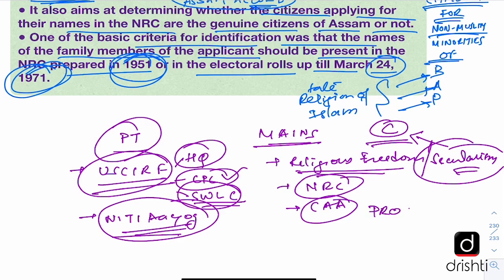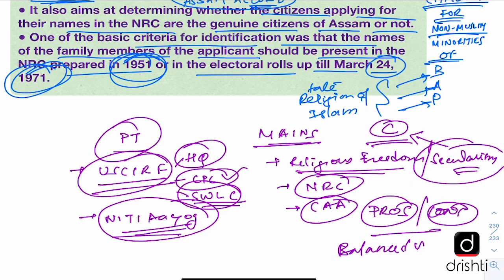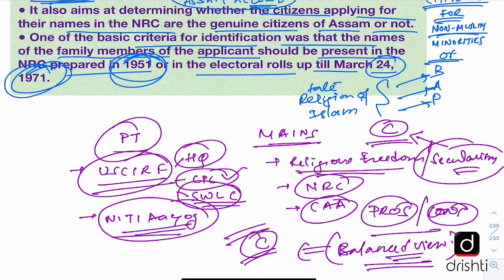So you should be aware about the pros and cons of these issues, and then finally you should take a very balanced view, and this balanced view will come from adhering to the ideals of the Indian Constitution, that you don't go against democracy, you don't go against secularism, you don't go against all the values that have been enshrined in the preamble of the Indian Constitution. That will allow you to keep a balanced view in your answer writing. So that is very